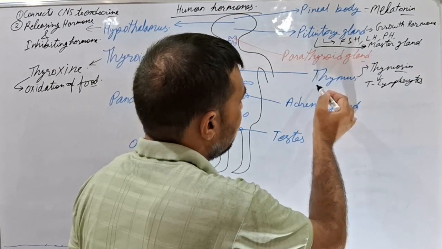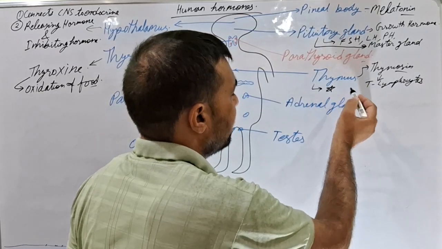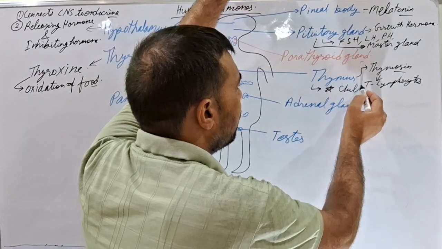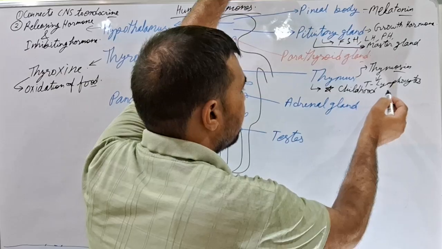Next, the thymus gland has one another specific feature, which is that it is present in childhood only.